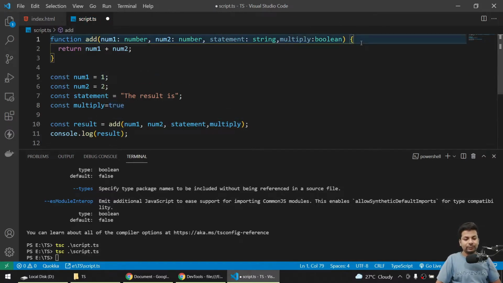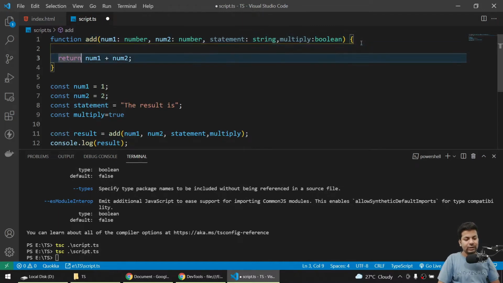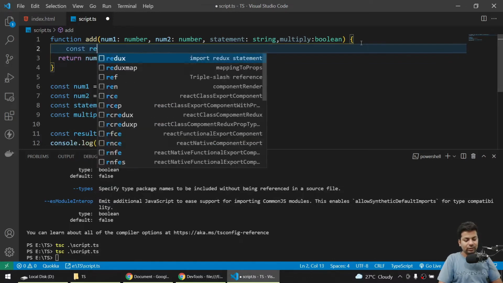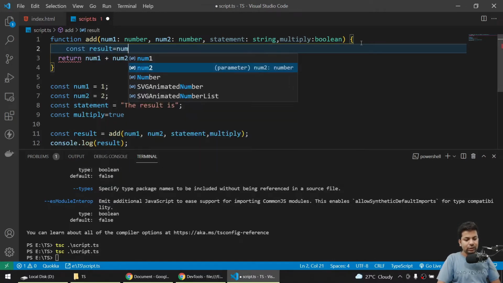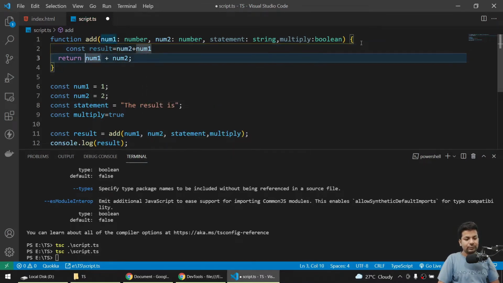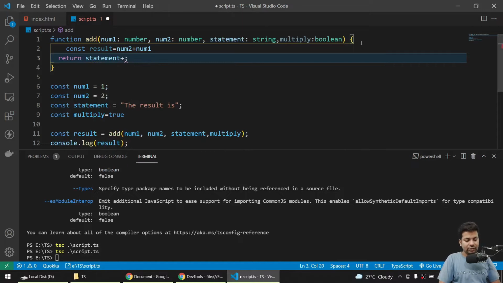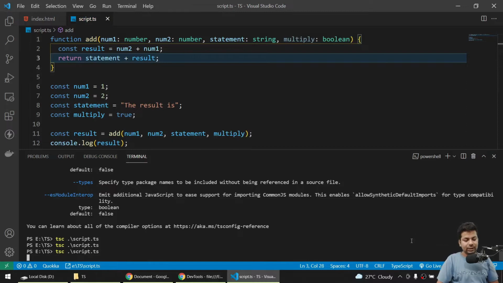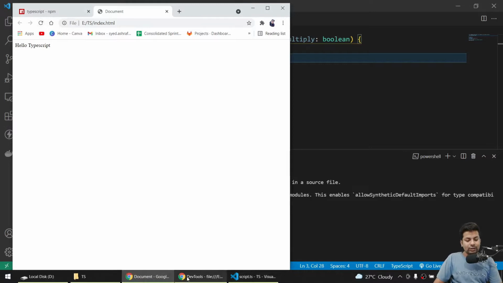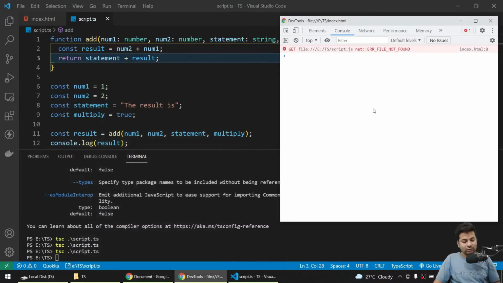Now here I can say return, I can say constant result equals to num2 plus num1, and here I can say statement plus result. Save it. Now compile this part. It got compiled. Now open the document, and this is dev2, so I'll just reload this thing.